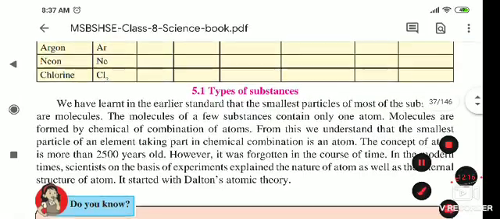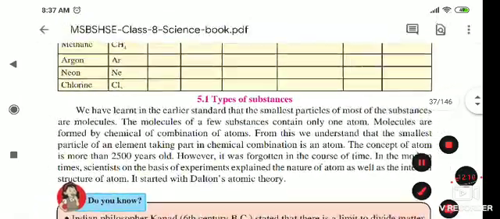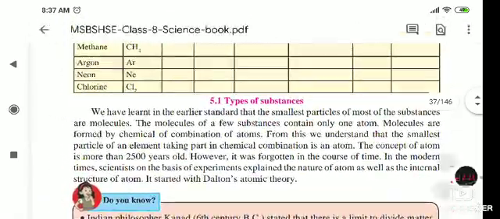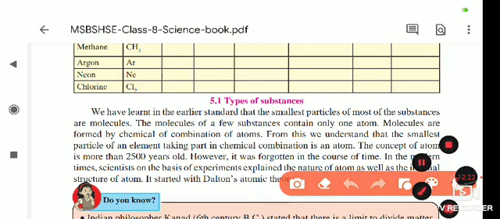The molecules of a few substances contain only one atom. Molecules are formed by chemical combination of atoms.